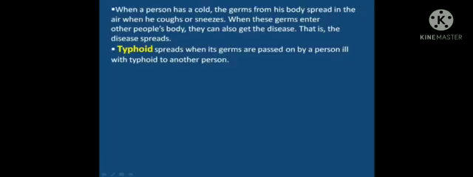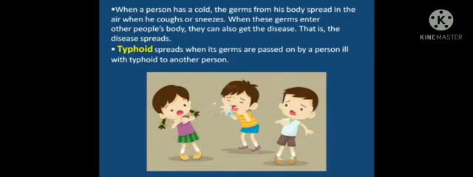When a person has a cold, the germs from his body spread in the air when he coughs or sneezes. When these germs enter another person's body, that person can also get the disease. That is how the disease spreads. Like typhoid. Typhoid spreads when its germs are passed on by a person ill with typhoid to another person. You can see that while coughing or sneezing, it can be spread to another person.